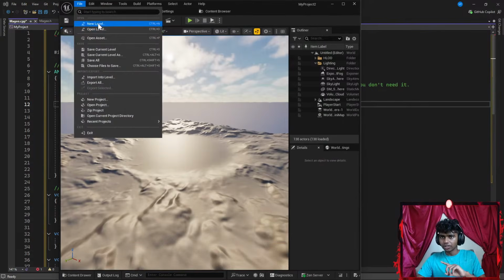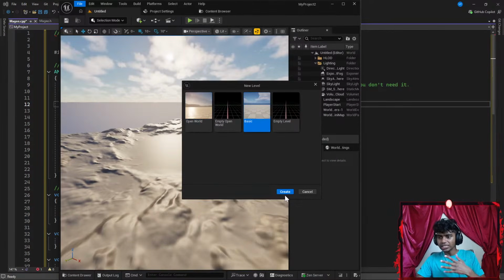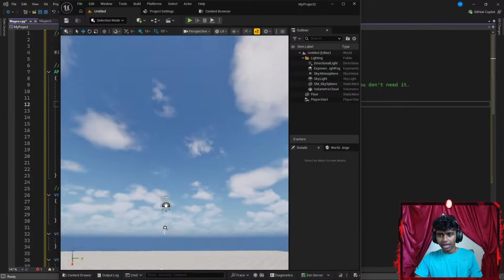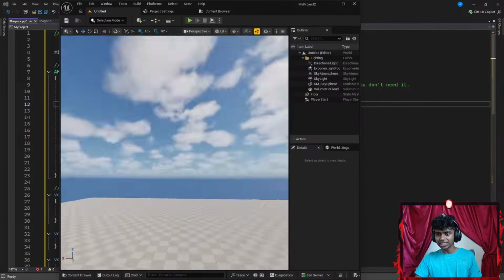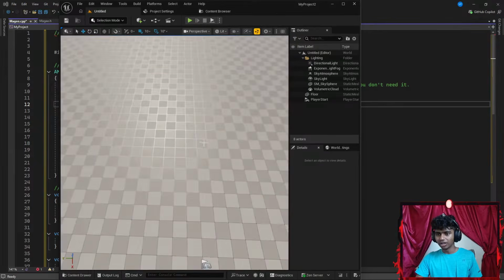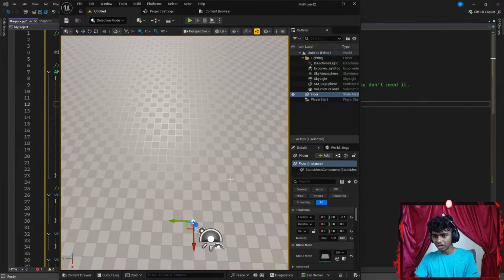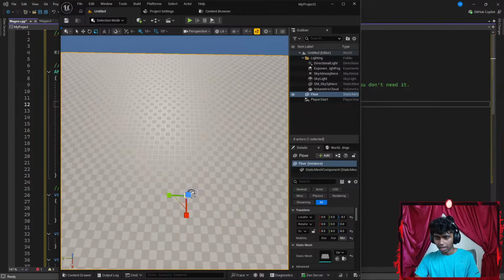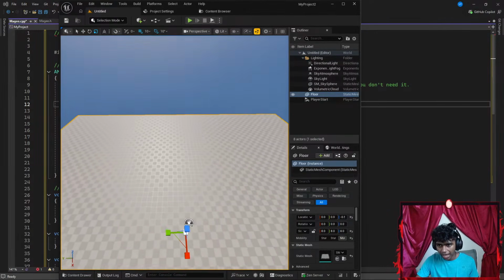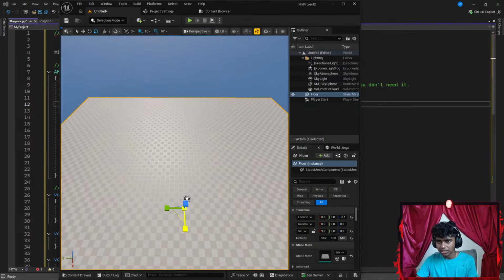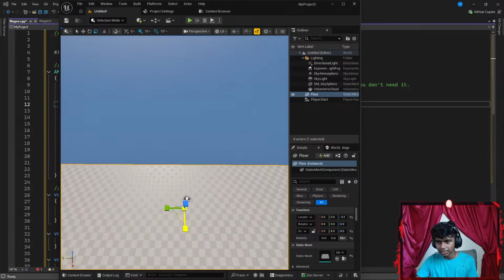Okay, and then let's go to something like files. Let's go to new. Let's go to basic level. I'm gonna create a basic level. Now here I can move really quick. This is the kind of speed that I actually prefer moving on. But for some reason my code actually did not have the speed. I'm gonna go with something like R. Then let's go ahead and go a bit back. There, I want to decrease this. Let's decrease the size a little.